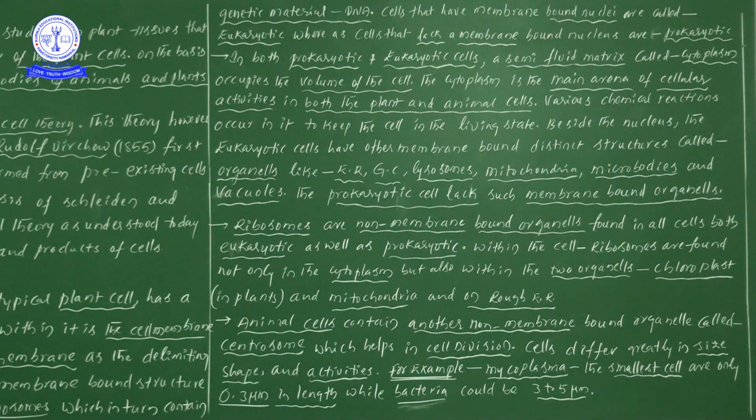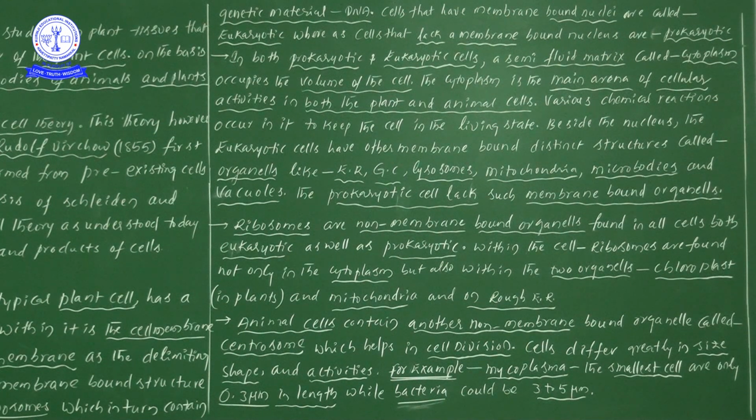These organelles are ER, endoplasmic reticulum, GC, Golgi complex, lysosomes, mitochondria, microbodies and vacuoles. Still many more are there. While taking the class, I will give you one by one.